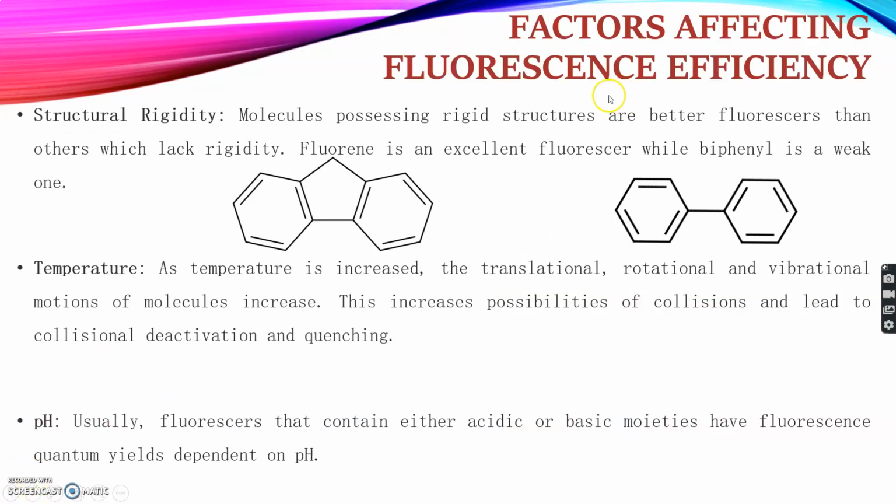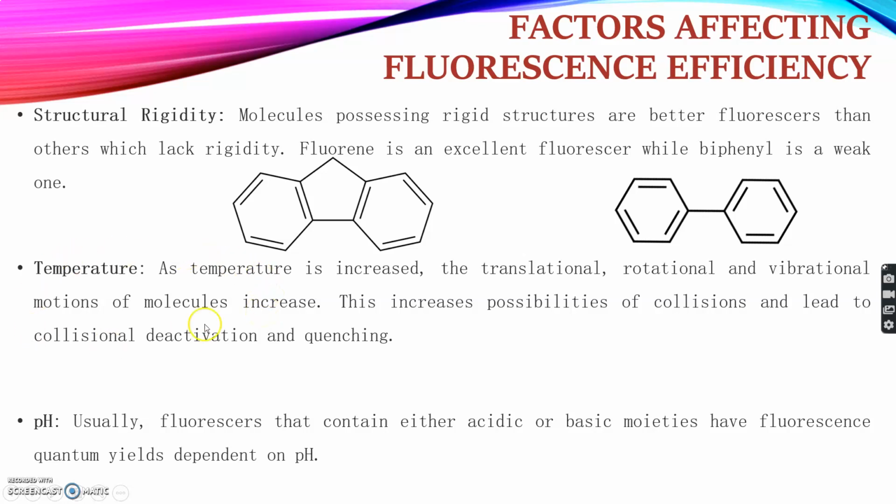Now, what are the factors that affect fluorescence efficiency? These will be more clear if you go through the notes that I have linked with this video. So, structural rigidity: molecules possessing rigid structures are better at fluorescence. So fluorene, which is structurally more rigid than biphenyl, is an excellent fluorescer. Fluorescer is the material that undergoes or shows fluorescence. Then biphenyl is a weak fluorescer. Temperature is another such factor, because with increase in temperature, the degrees of freedom, that is translational, rotational and vibrational motion of molecules, increase manifold.